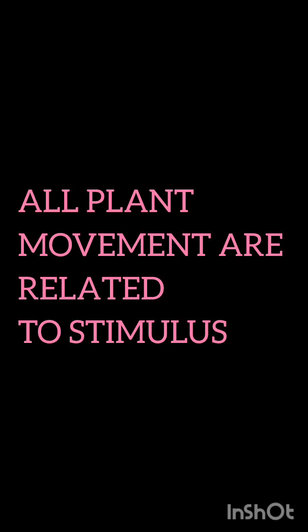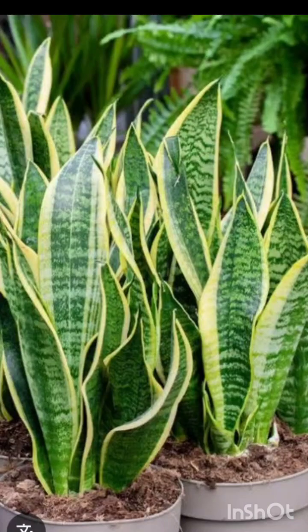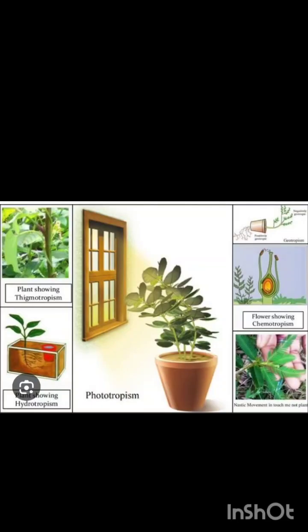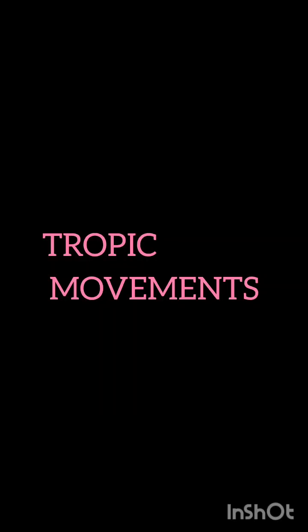Are all plant movements in the direction of the stimulus? No, some plant movements are not according to the direction of the stimulus. That means there is no relationship between the direction of the plant movement and the stimulus. There are certain movements according to the direction of the stimulus. Then it is called what? It is called tropic movements.